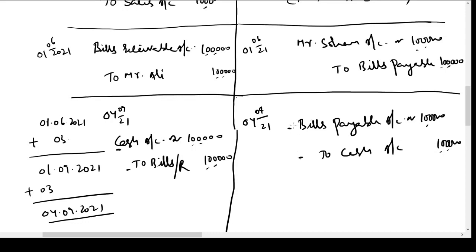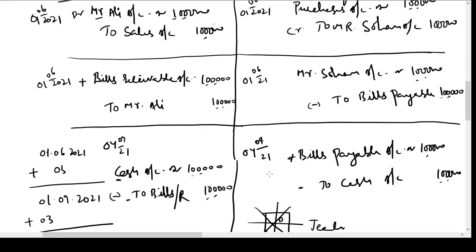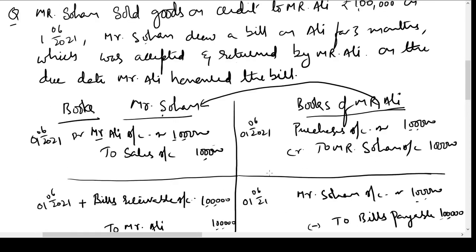Now if you observe, bills payable is plus here and it is minus here, that means the account has been closed. Here it was plus, here it is minus, it becomes squared off or it becomes 0. Now the physical bill is with Mr. Sohan. What he is going to do is just cancel this bill, or tear it off to finish it. So this is how the entries will pass in the books of Mr. Sohan and Mr. Ali.